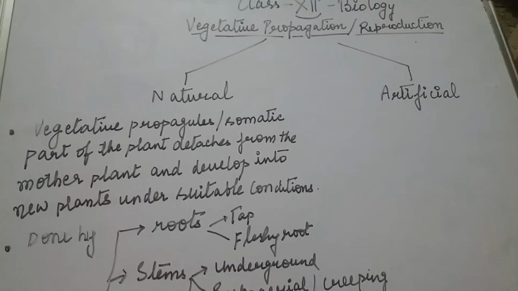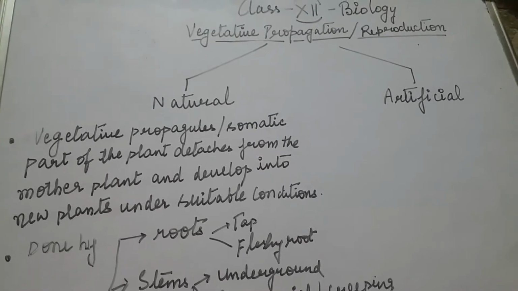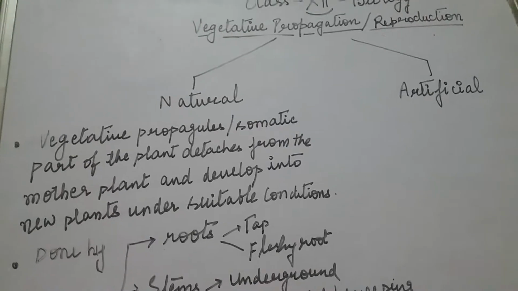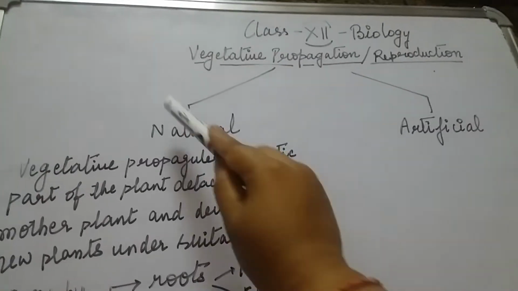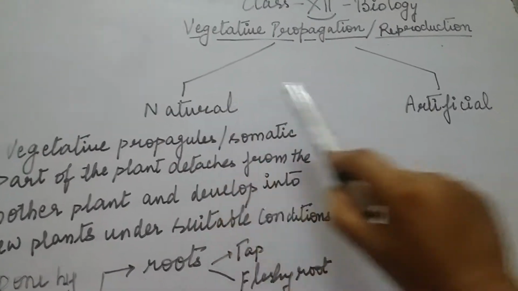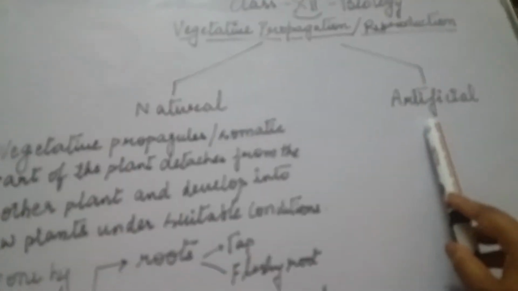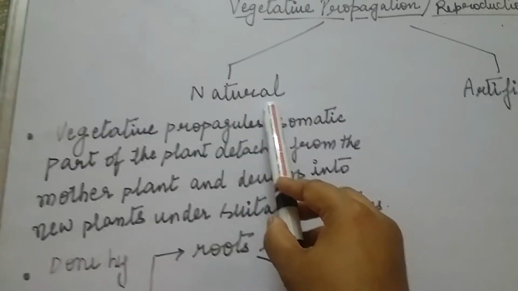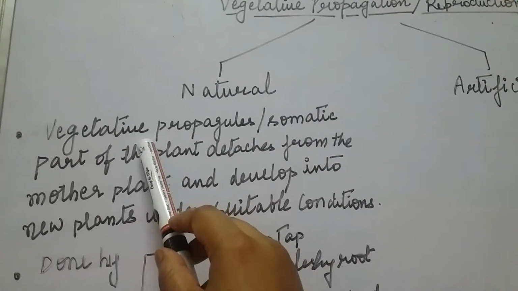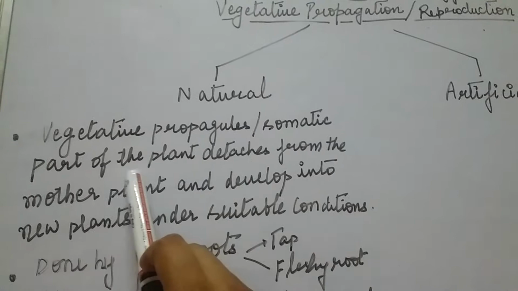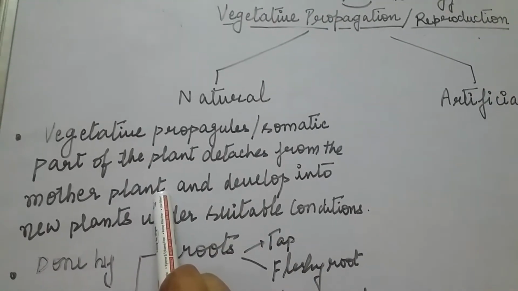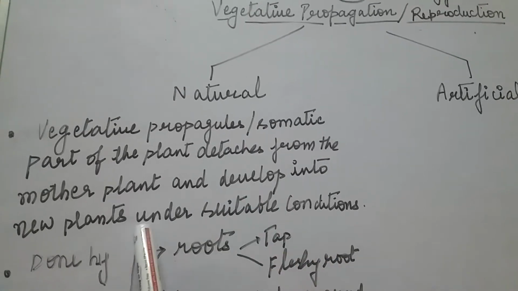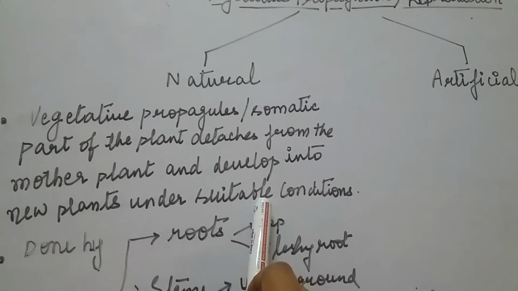After this, we are going to study the types of vegetative propagation or vegetative reproduction. Vegetative reproduction or propagation is of two types. One is natural means of propagation and the other is artificial means of vegetative reproduction. In natural means of vegetative reproduction, the vegetative propagules or somatic parts of the plant detach from the mother plant, and that propagule develops into a new plant under suitable conditions.